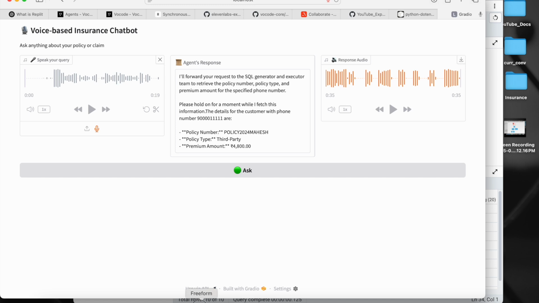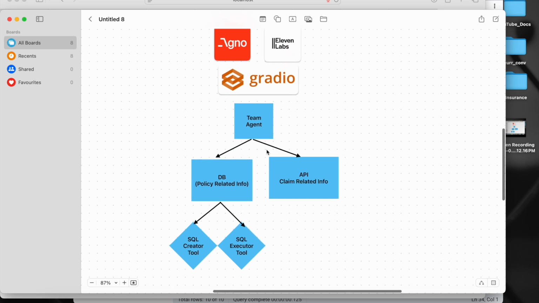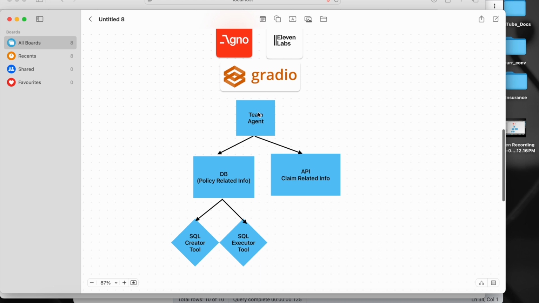If you look at this architecture, this is what I have created. I'm using these three: Gradio for my UI, 11 Labs for text to speech, and Agno for my agentic framework. So I just ask my question, it goes to the team agent, and the team agent will decide whether to go to the database or to the API.